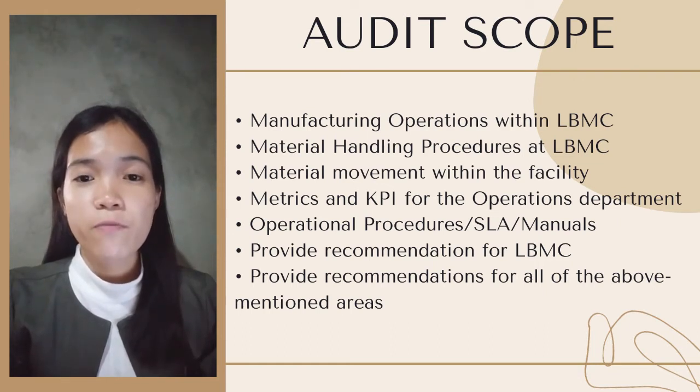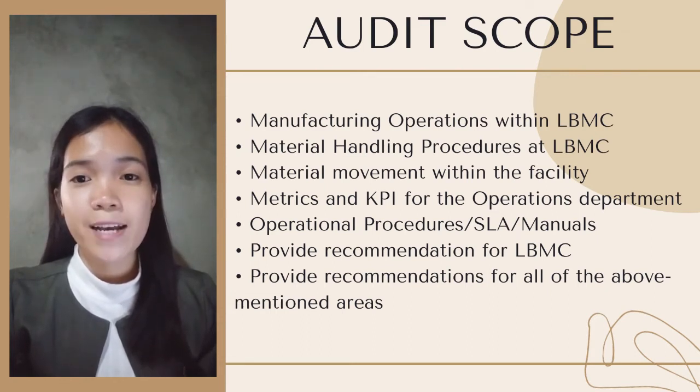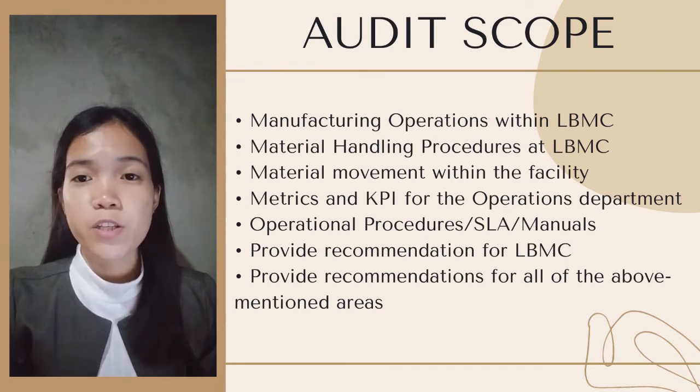Third, review of material movement within the facility. Fourth, review of metrics and KPI for the operations department. Fifth, review of operational procedure or SLA or manuals. Sixth, provide recommendations for Lenbong Manufacturing Corporation. And lastly, provide recommendations for all of the above-mentioned areas.